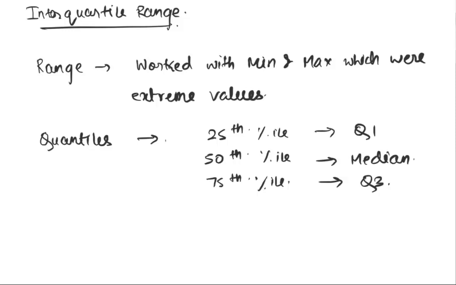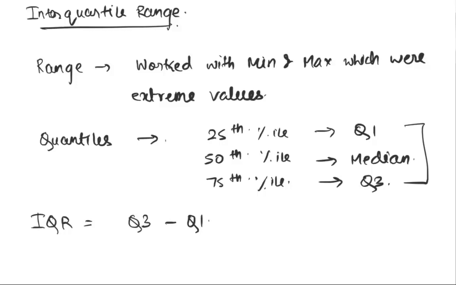So you first calculate these three values for your distribution. You find out the median. You already know how to find out a median. Now, we can also very easily find out the 25th percentile and the 75th percentile value by sorting the distribution and then looking at that 25th, 50th and 75th percentile value. Once we get the lower and the upper quartile, the interquartile range or IQR suggests that this should be equal to Q3 minus Q1.